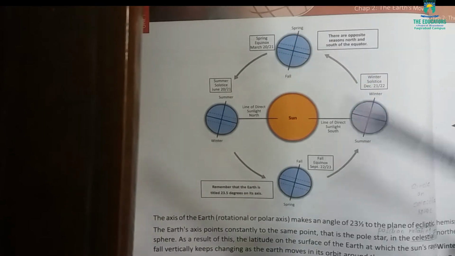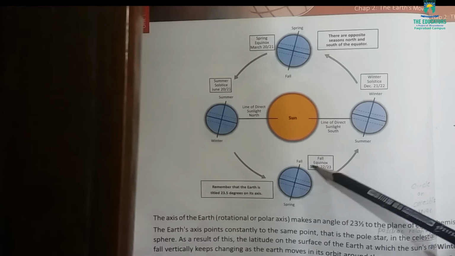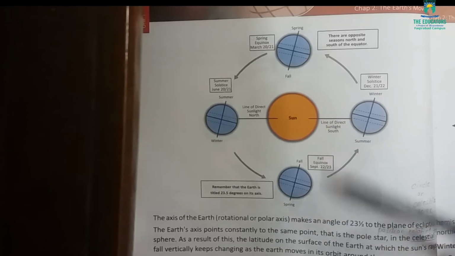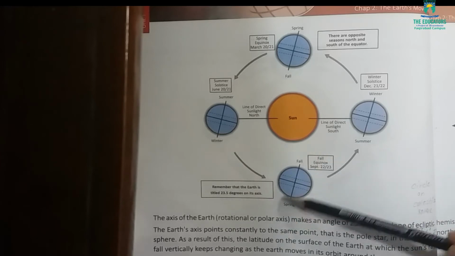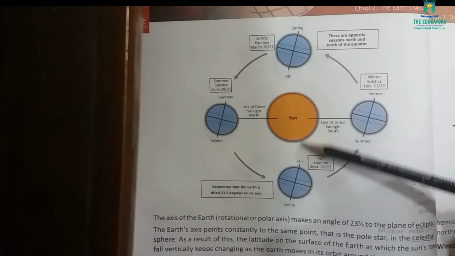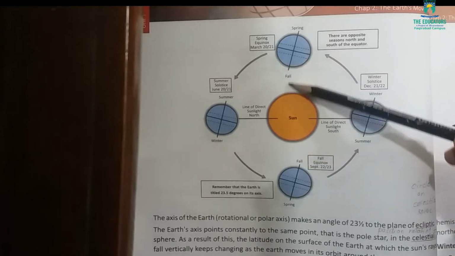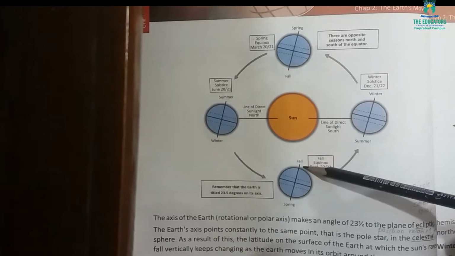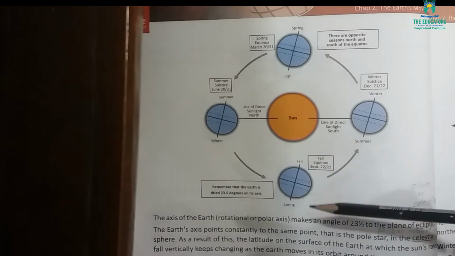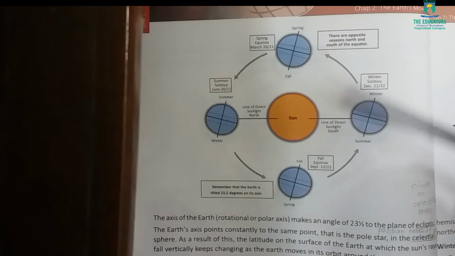A similar situation occurs in autumn. Like look at this, September 22 or 23. Sun rays are again falling vertical, but now it is from north to south. So at this time, north pole will be hotter as compared to south portion, because north pole is now near to sun. In the earlier case, south pole was near to sun, and now in this case, north pole is near to sun. So again, it is a similar situation, but only the position has changed.